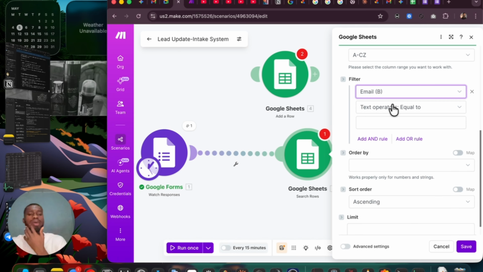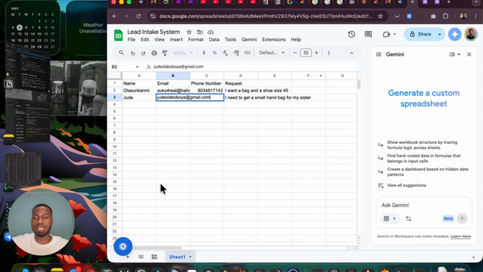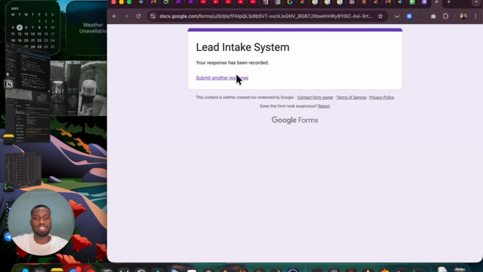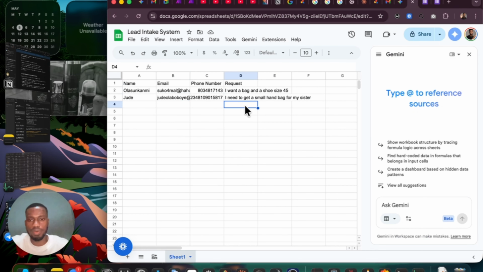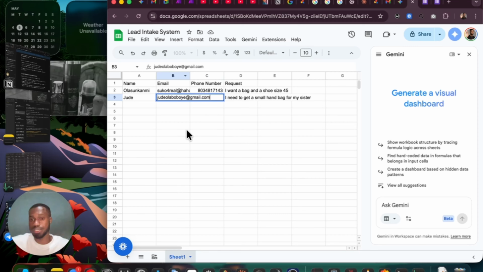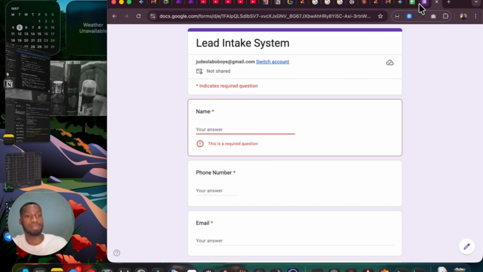Now I want the email it is going to search for, because it's going to search all through. Let's assume we have over 1,000 lead info here now. It's going to search through all the emails. Which one corresponds with that particular person sending new information in? This person is sending new information, and his current phone number is this. So how do we recognize that same person, which is this unique identifier? He already exists, but he wants to make an update.